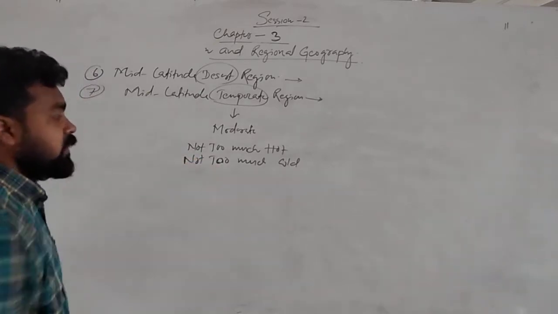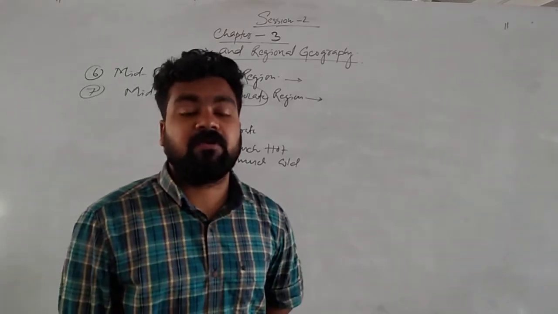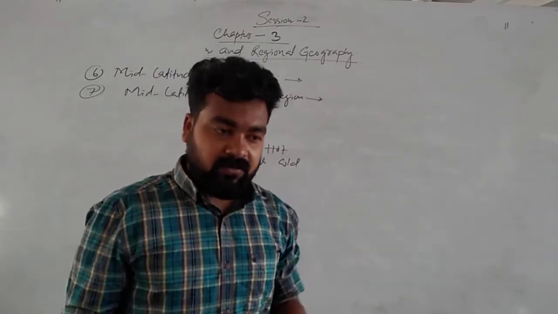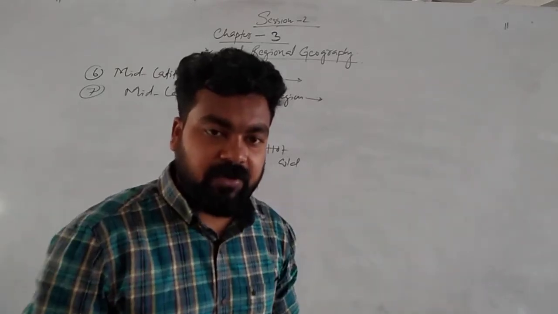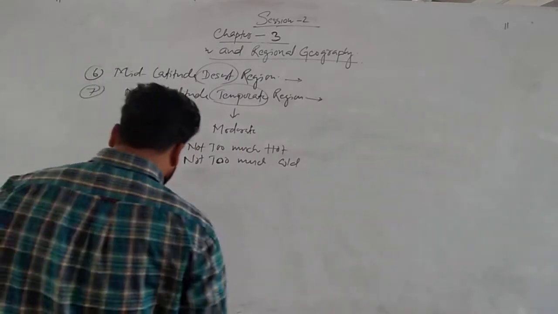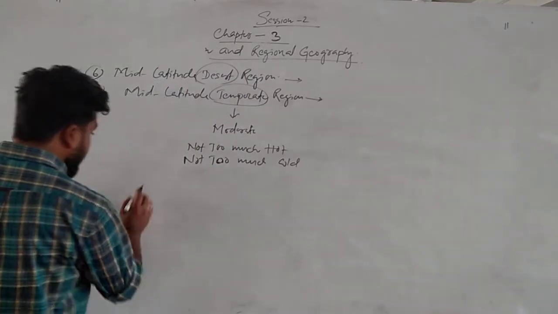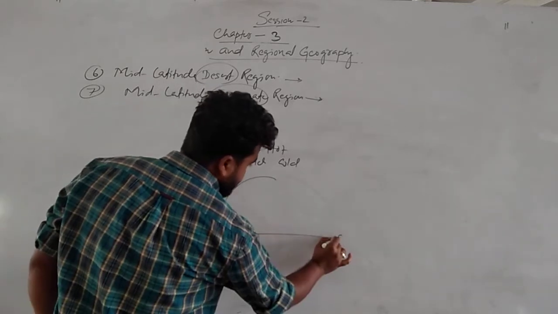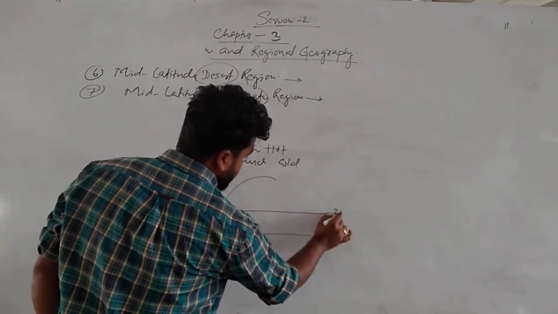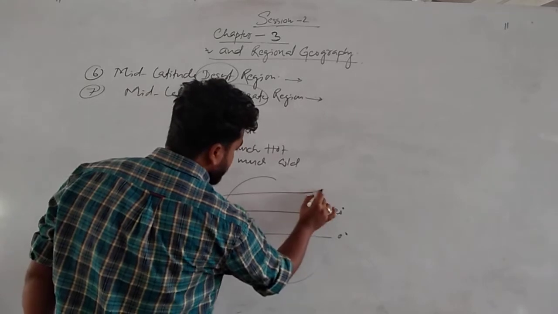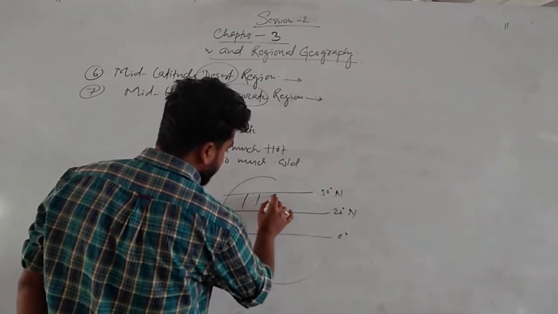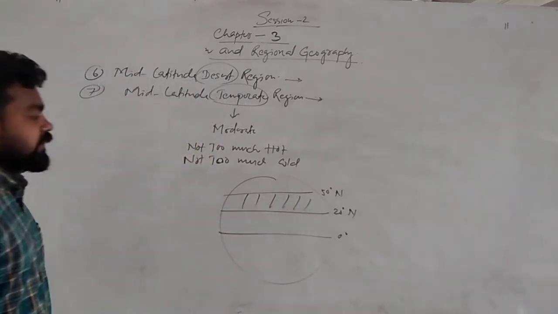That means temperate. And in the temperate region, people actually prefer to live there. Why? Because of the moderate climate. That means we never feel too much warm, we never feel too much cold. Generally, the region consists of, from 0 degree latitude, 25 degree to generally 50 degree latitude, north and south is the same. So this region is generally temperate.